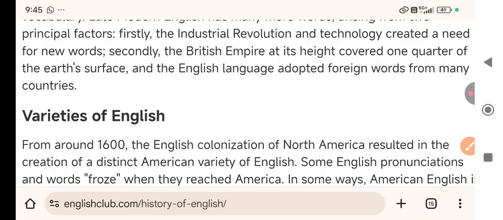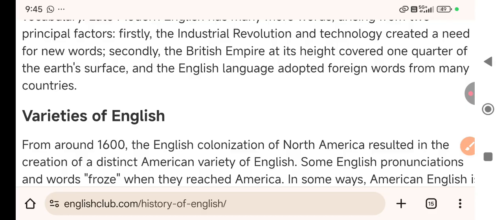French was the language of status, and society was divided into two, English and French. Sometimes that language ruled, but then English came back in the 14th century. But this time a number of words were taken from the French language, so Middle English changed into Modern English.